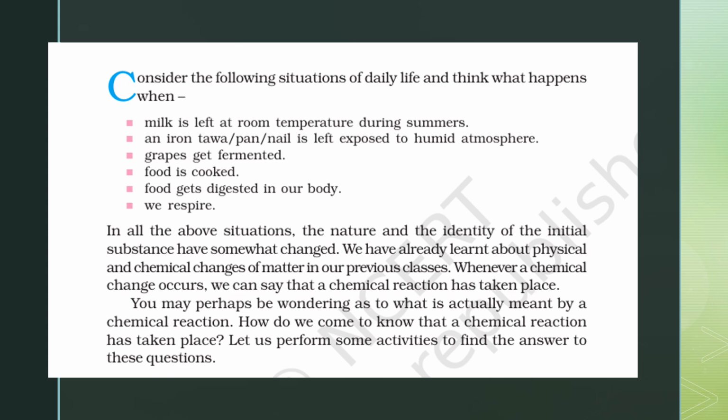Like जैसे आप अगर इसमें एक example लो, grapes are getting fermented. तो initially जो grapes होते हैं, fresh grapes होते हैं, they are edible. आप उसे taste करोगे, it will taste good, it will have a sweet taste, right? And when it gets fermented, it will taste very bad. A particular smell can be observed, so that material is changing. So actually in this case, some chemical reaction has taken place. So this way we will see how chemical reactions are taking place and how we represent them, right?